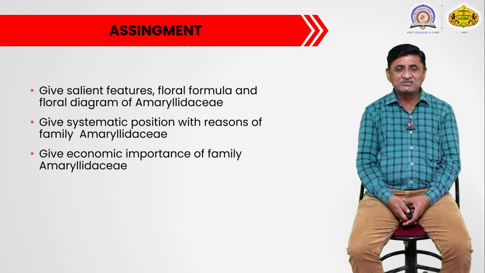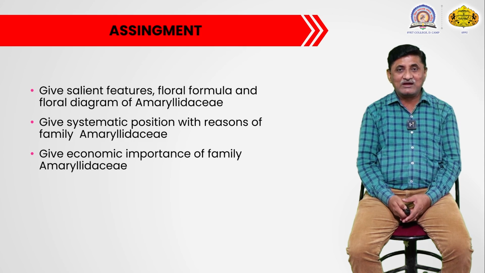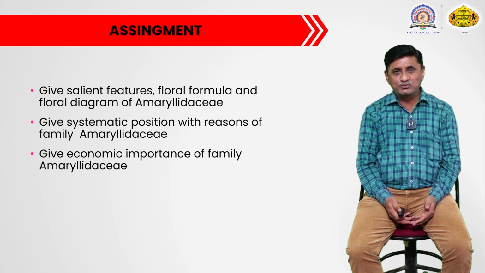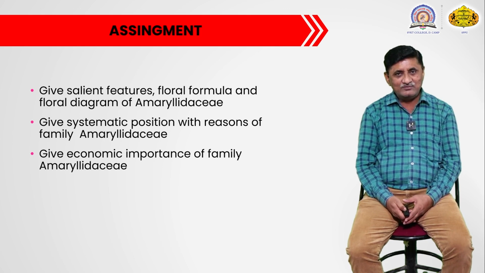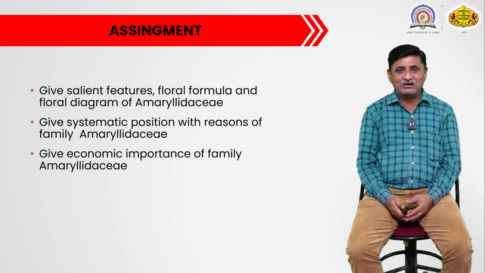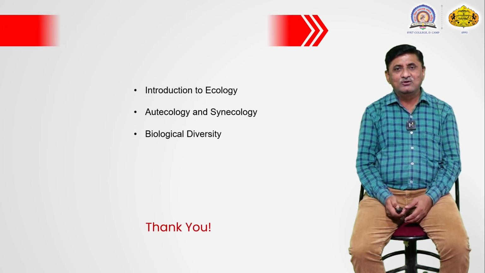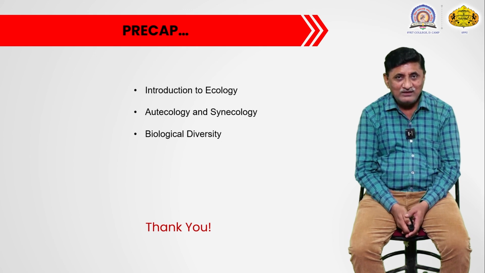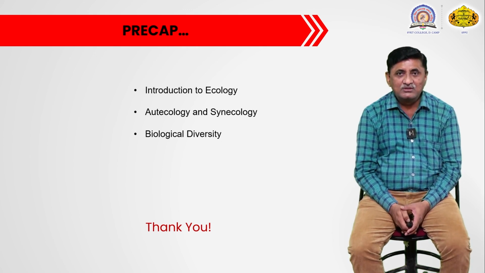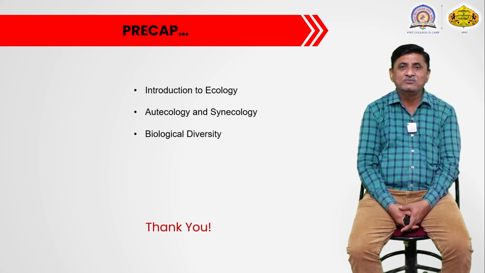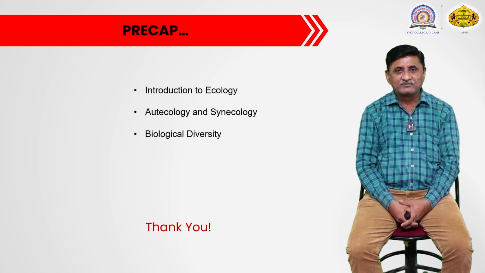So here you have to mention the economically important plants with their uses, like ornamental plants such as tuberose, a fragrant flower plant. Then a plant like agave, which is a fiber yielding plant. Then crinum lily used as an ornamental plant. So this is the economic importance of this particular family. This is our today's family belonging to the class Monocotyledons as per our syllabus.